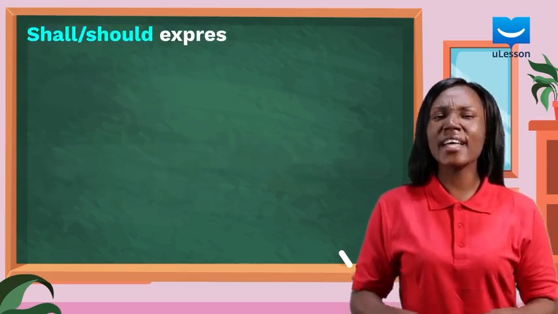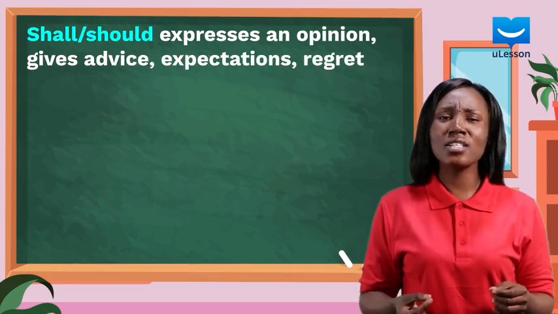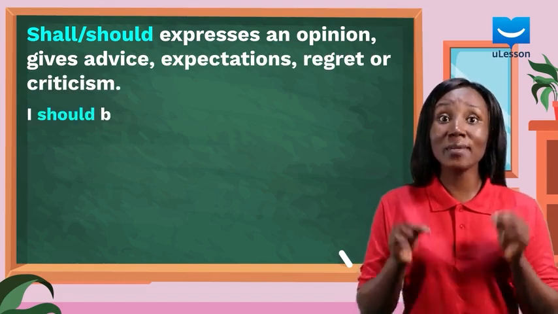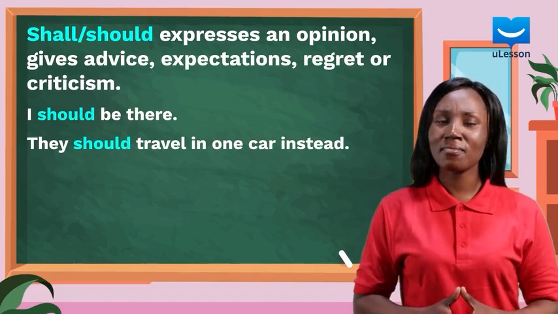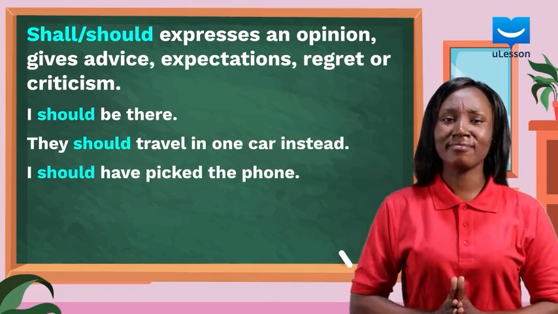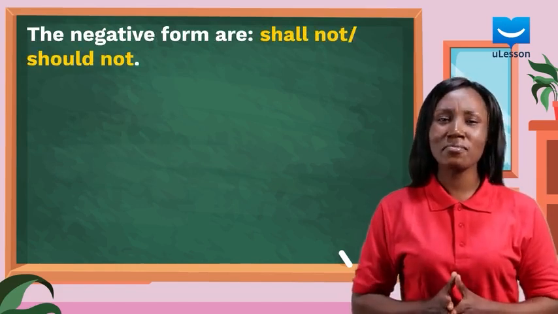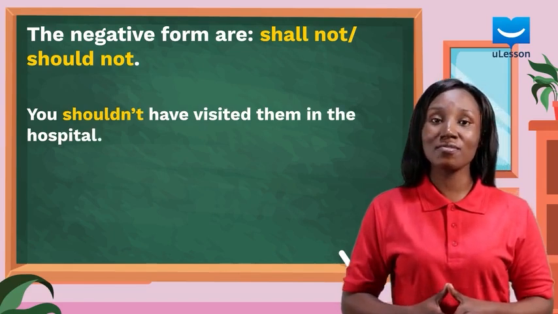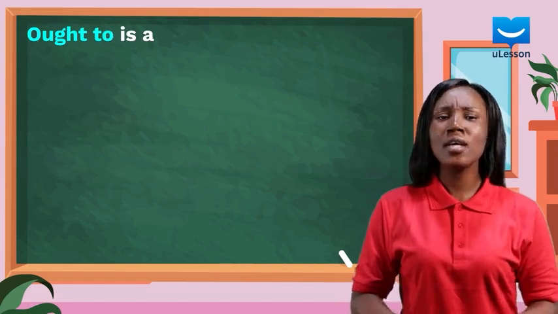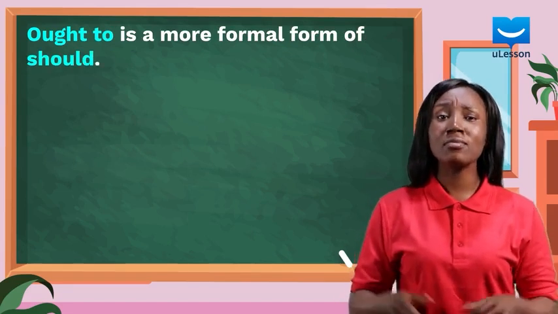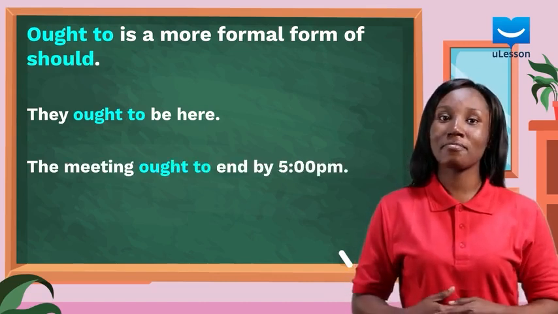Shall or should expresses an opinion, gives advice, expectations, regret, or criticism. I should be there. They should travel in one car instead. I should have picked up the phone. The negative forms are shall not and should not. You shouldn't have visited them in the hospital. I shall not see you ever again. Ought to is a more formal form of should. They ought to be here. The meeting ought to end by 5 p.m.